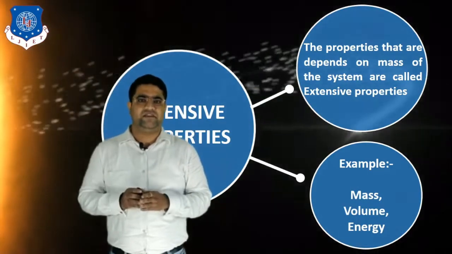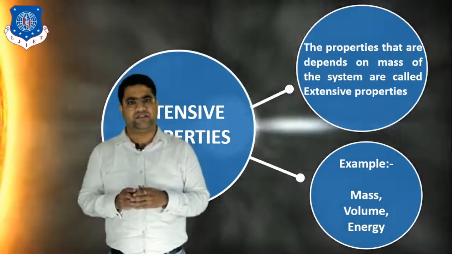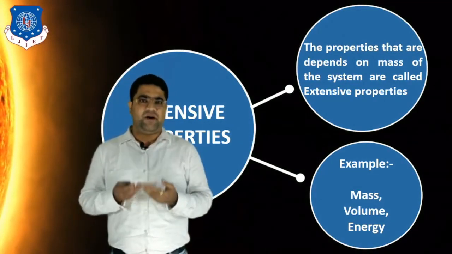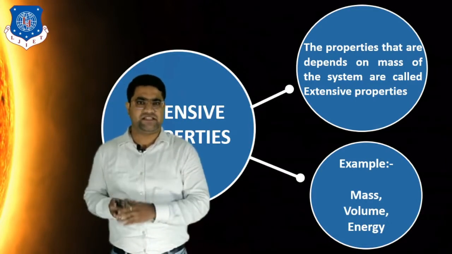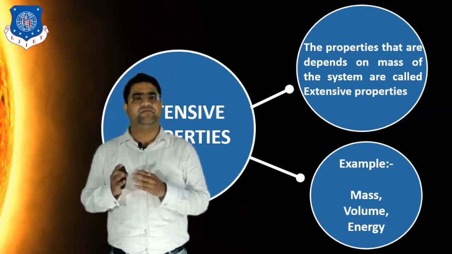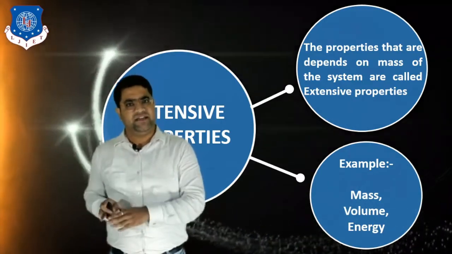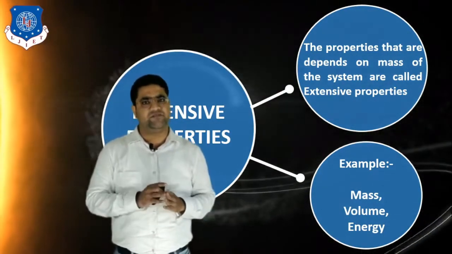Next, we can say that all the specific properties are intensive properties, or if we divide an extensive property by mass, then it becomes an intensive property or a specific property. Like if we divide volume by mass, then it becomes the specific volume, and specific volume is an intensive property, but only the total volume of the system is an extensive property.